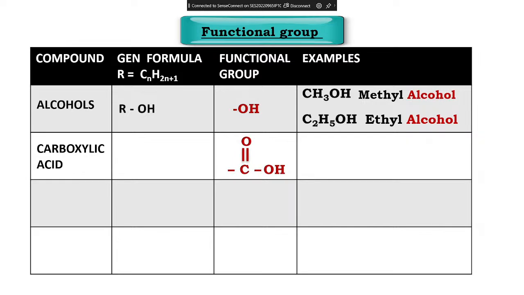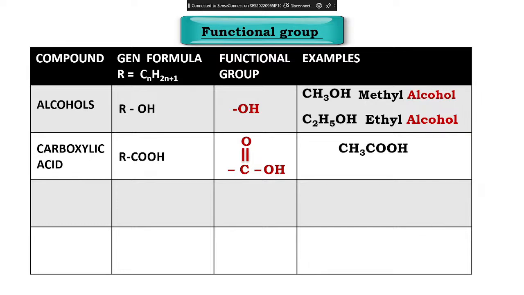Carboxylic acid, this is the functional group. C double bond O, O is oxygen, and OH is alcohol. One thing you keep in mind, the valency of carbon is 4. That means it can take 4 electrons and it can give 4 electrons. So look at this, how many dashes do you have here? 1, 2, 3, 4. That means carbon is fulfilled here. And this dash here, one of the roots will come here. So RCOOH. When you write the chemical formula, you are going to use COOH. When you draw the diagram, you will draw like this. You understand?